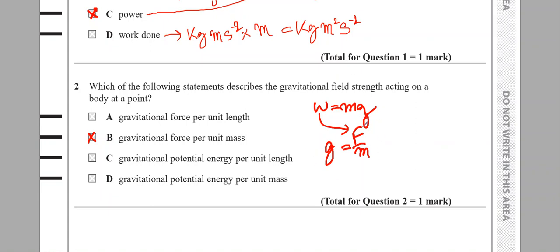এখন এটাকে যদি তুমি in words এ describe করো, just this part, right? If you want to describe this part in words, এটা কি দাঁড়ায়? Gravitational field strength is equal to gravitational force per unit mass. So my answer is B.